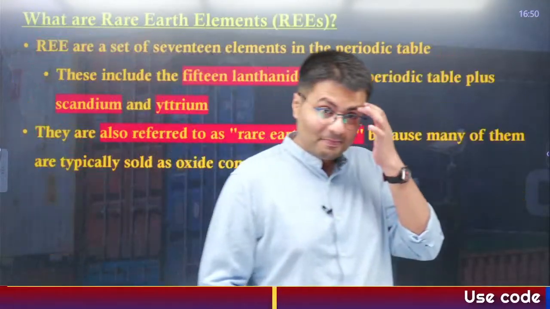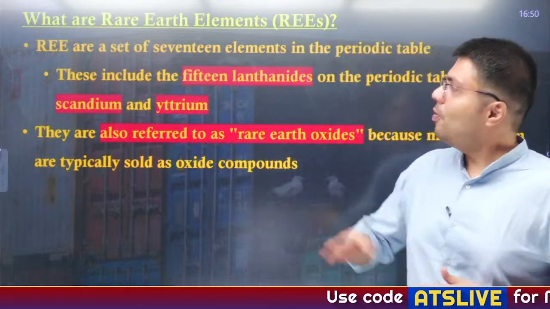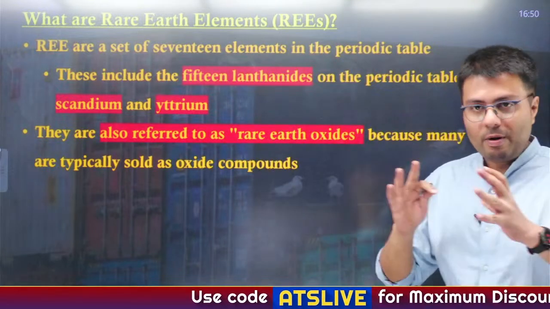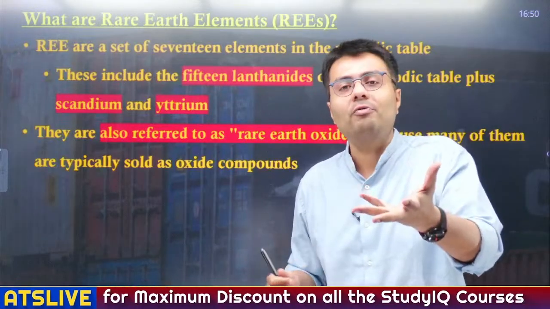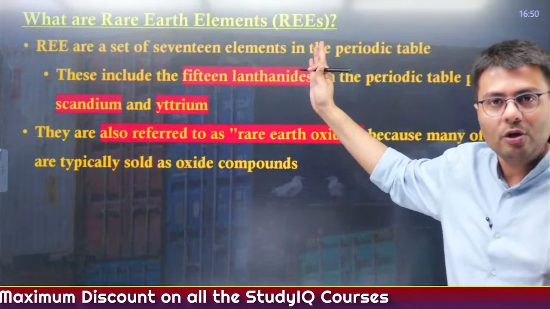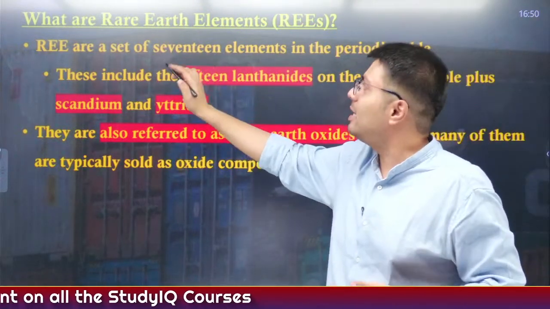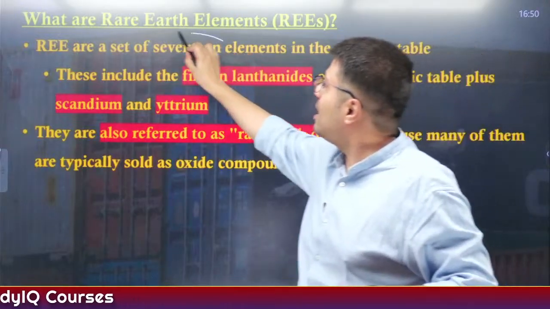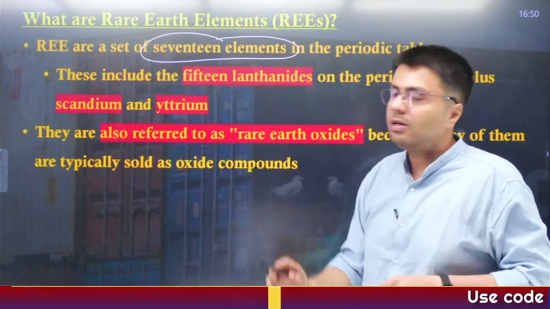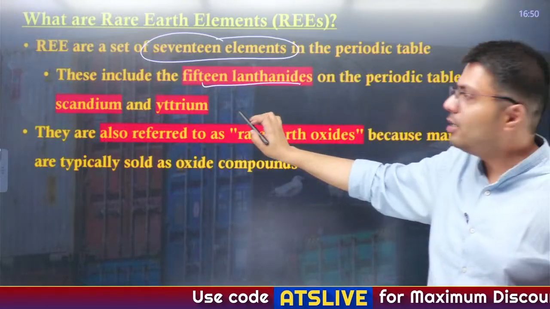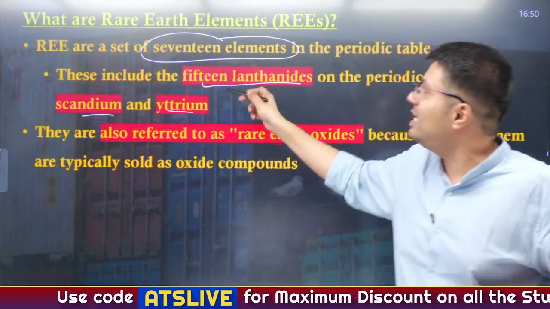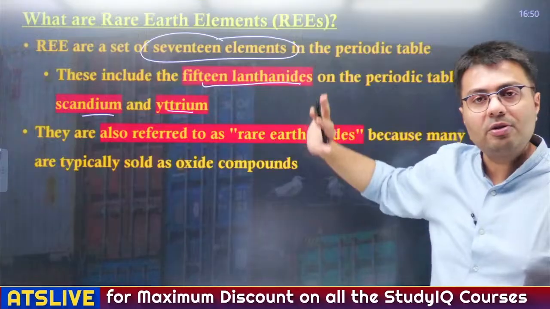Now, what are rare earth elements? We talked about rare earth magnets, right? Rare earth magnets use what kind of material? They use rare earth elements. So what are rare earth elements? In the periodic table, there are 17 elements that are called rare earth elements. Now there are 15 lanthanides and other elements including scandium and yttrium. These 17 are categorized as rare earth elements.